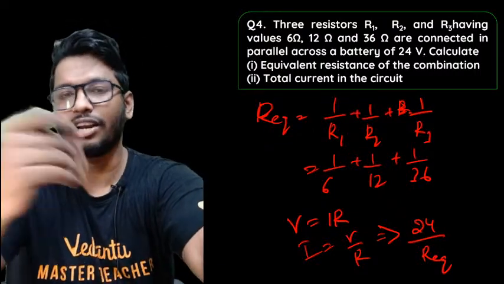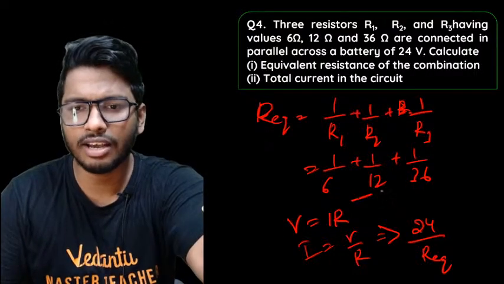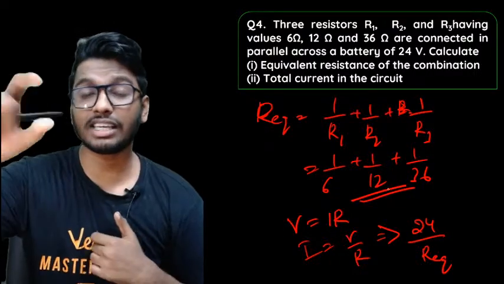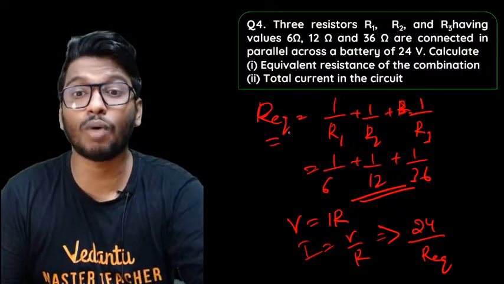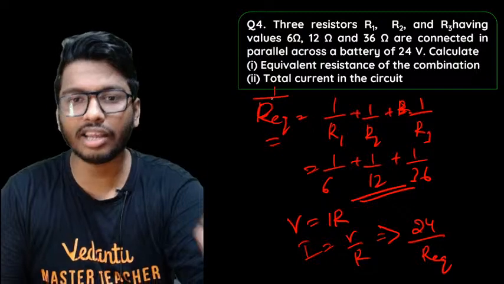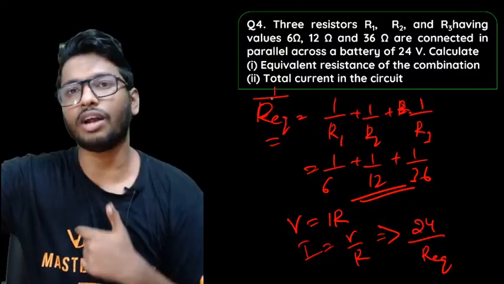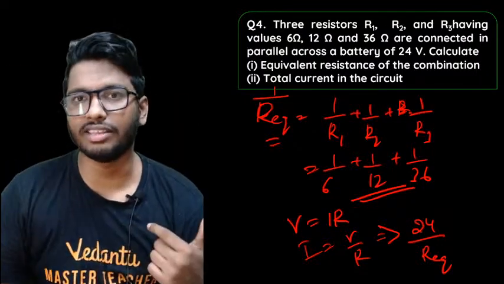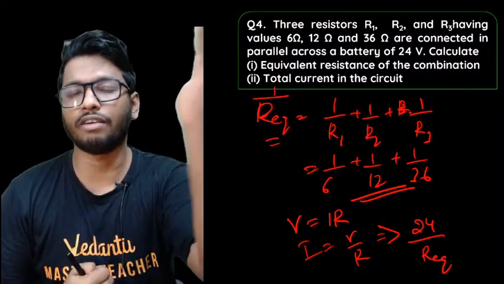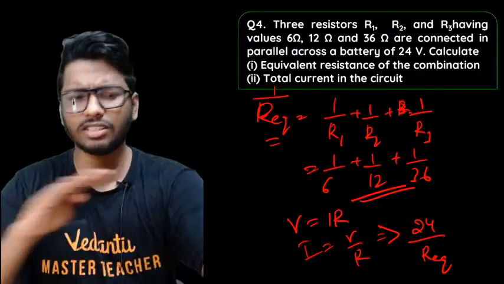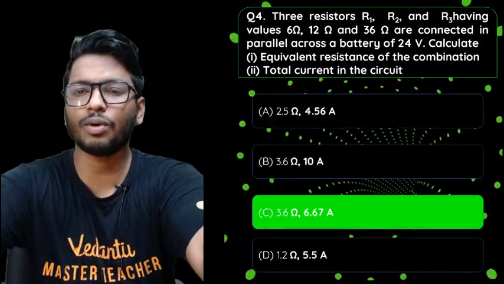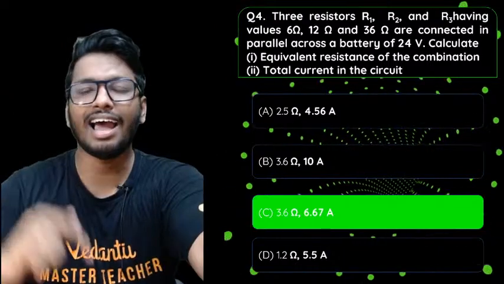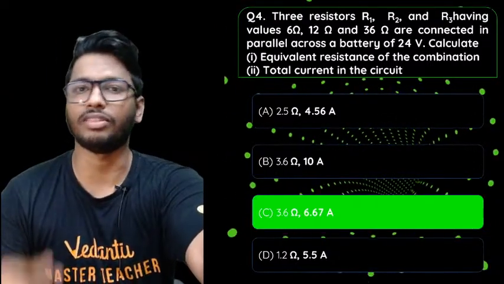So that is how you find out the value. Now just take the LCM of this. Because it's given as 1 by that, reciprocate that to find out the R equivalent value, because it's 1 by R equivalent, not R equivalent. So find out R equivalent and then substitute that in the equation of Ohm's law. V is equal to IR, find out the current, as simple as that. Very simple question. You have to do a little bit of calculation and you'll get the answer. The answer to this question is 3.6 ohms and 6.67 ampere.